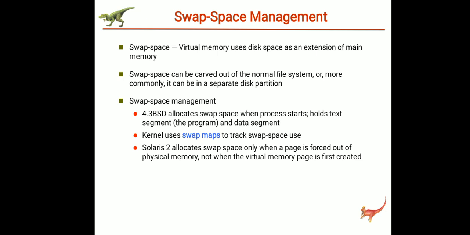So here swapping takes place when certain processes reach the least active state, and in that case we are going to swap the entire process out of the memory.